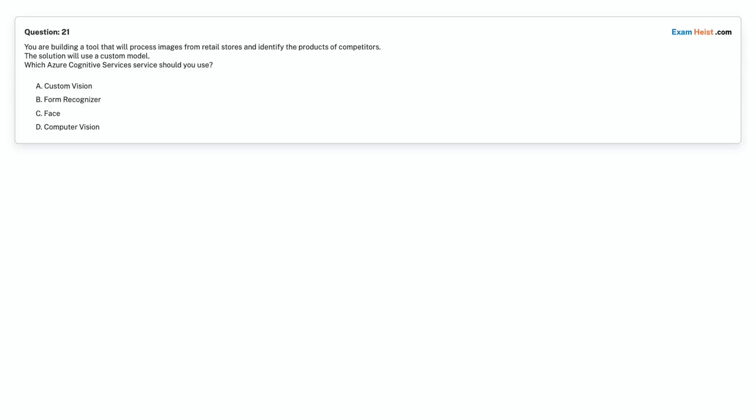Question 21. You are building a tool that will process images from retail stores and identify the products of competitors. The solution will use a custom model. Which Azure Cognitive Services service should you use? Option A, Custom Vision. Option B, Form Recognizer. Option C, Face. Option D, Computer Vision. Choose the correct answer.